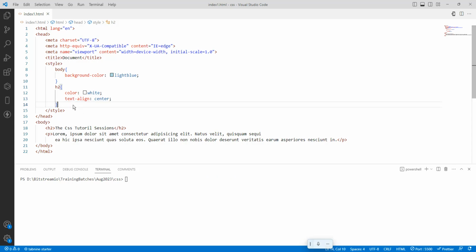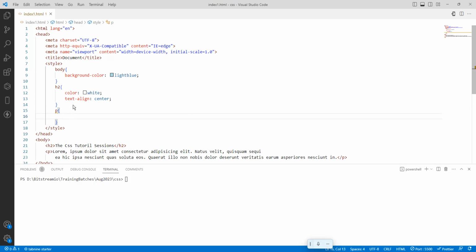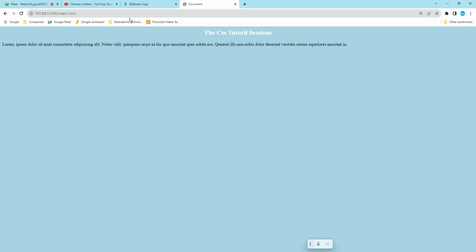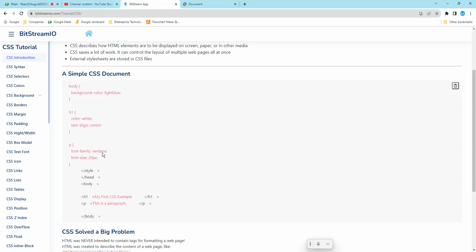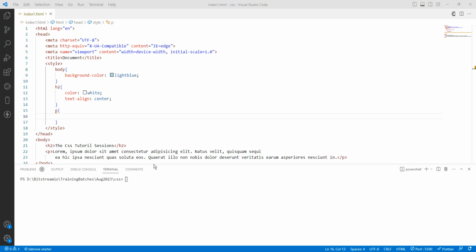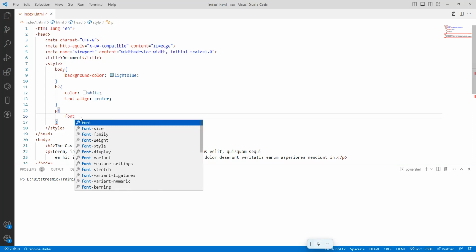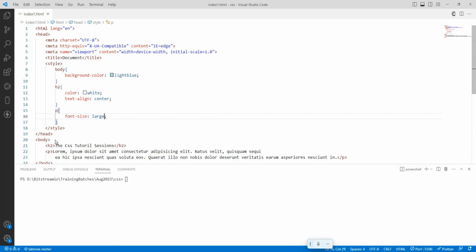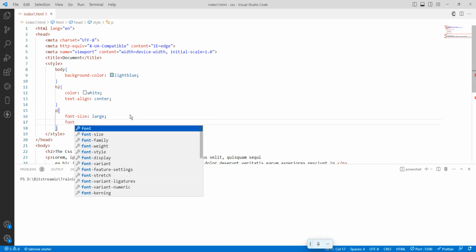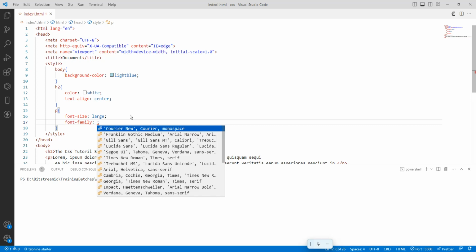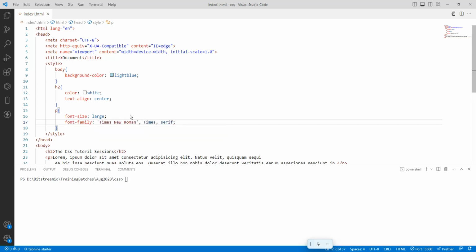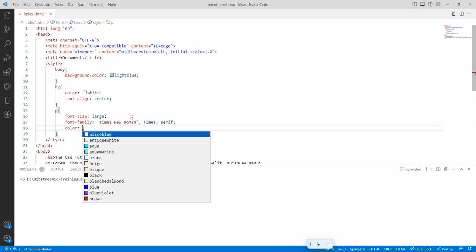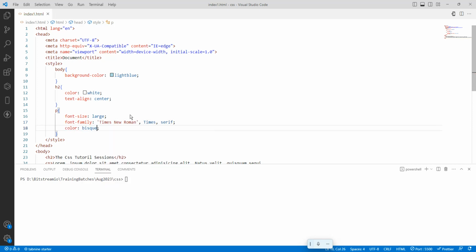The next is for the paragraph. Paragraph, open and close braces. What CSS have they written? They have written font family Verdana, and font size is 20. Font size, we can give anything, like large. Font family, you can give anything, like Times New Roman. Color, you can give anything, like whiskers.